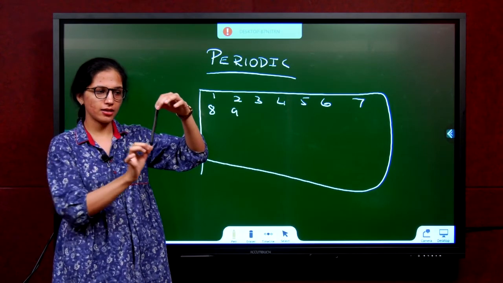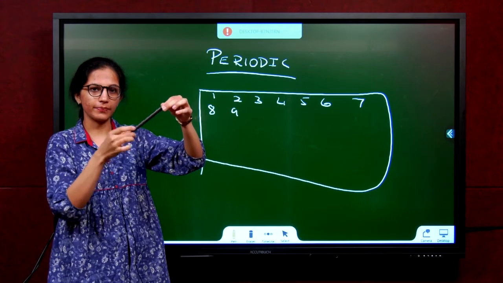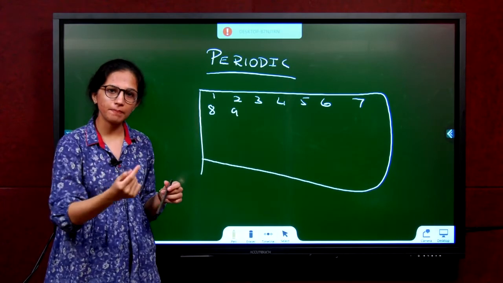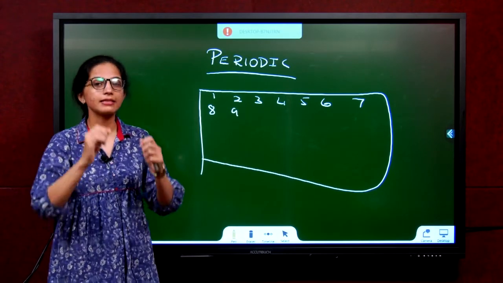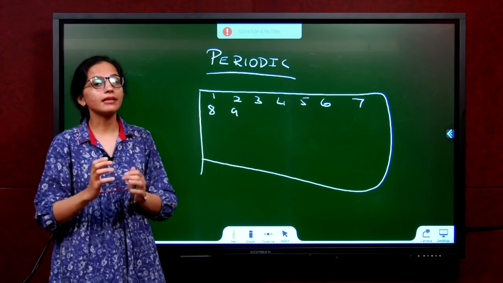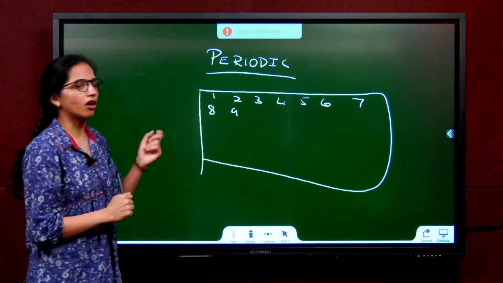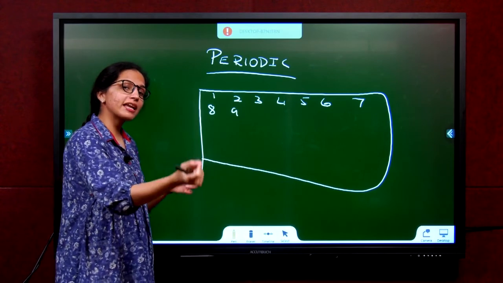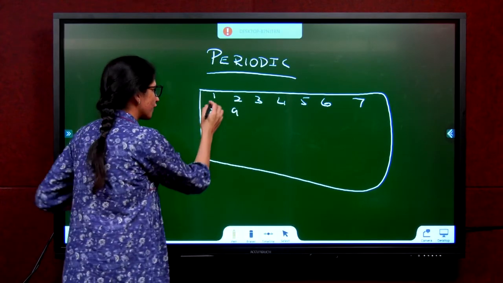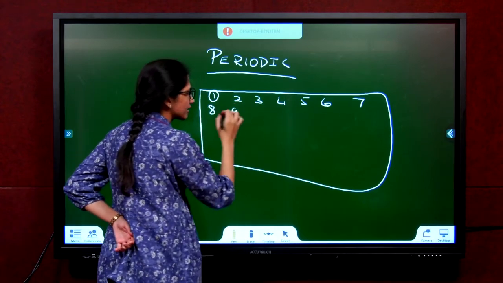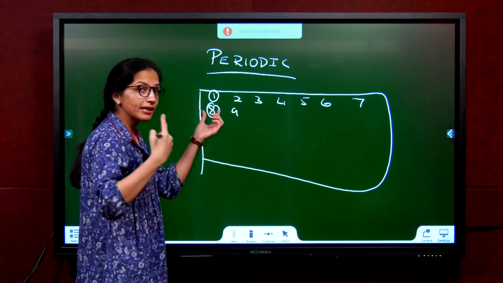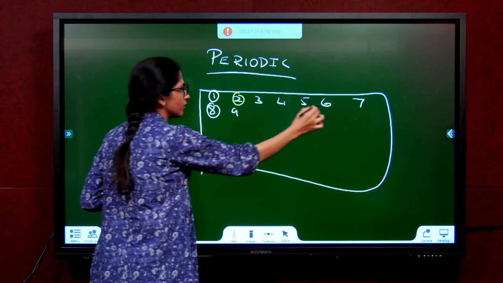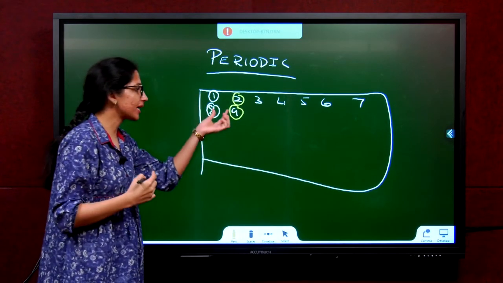From here it starts, goes, and comes back: 1 period, 2 periods, 3 periods. If the same thing repeats again and again at equal intervals, it is called periodic. We already saw that in Newland's law of octaves. He said the 8th element showed the same properties as the first element. So if I start from 1, 2, 3, 4, 5, 6, 7, 8, the period repeats again with the next 8: 1, 2, 3, 4, 5, 6, 7, 8. So it is periodically repeating.